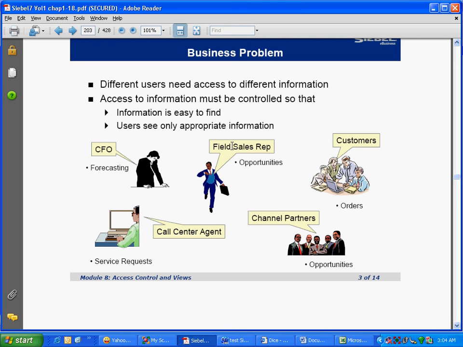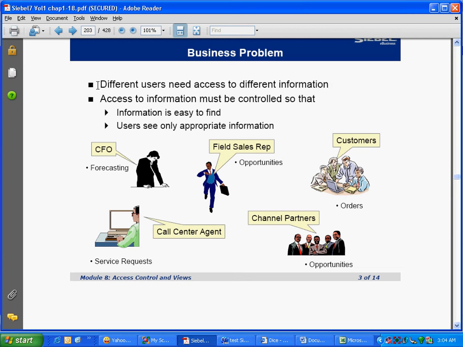We're going to discuss responsibility and position in a real quick manner. So basically, what is it all about? It is about access to data. Different users within an organization need access to different data. For example, sales representatives need to look at the account, contacts and opportunities, and maybe orders also.